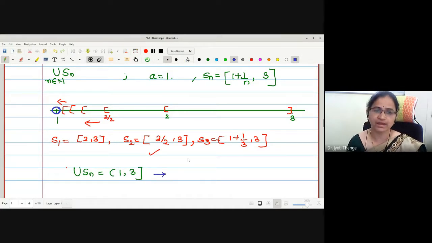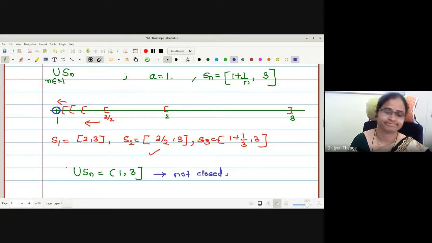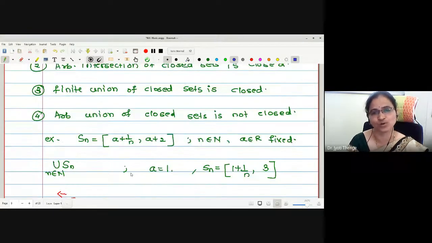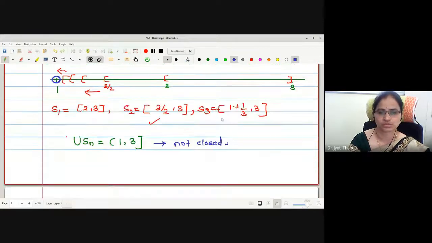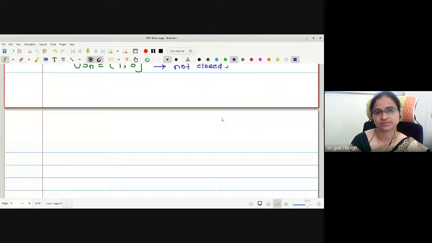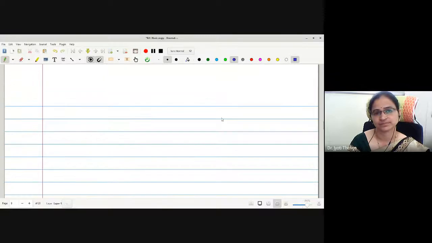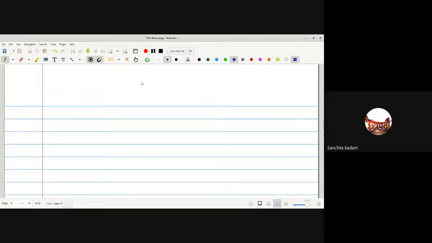Now, what about the set? Not closed. Right? Yes or no? Because 1 will be the limit point, will not be a member of the set, hence it is not closed. Therefore, arbitrary union of closed sets is not closed. Okay? Any difficulty up to this? No, ma'am.